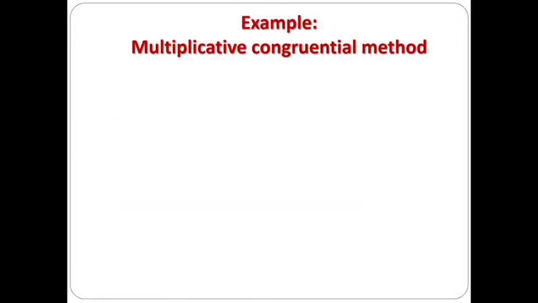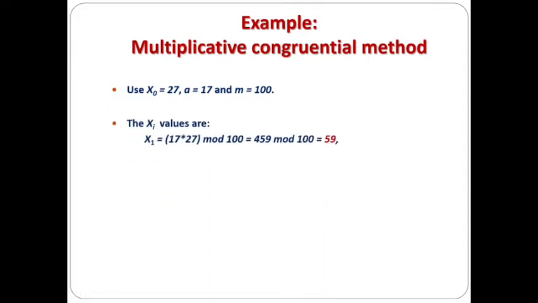Next is the multiplicative congruential method, and here we know that C is equal to 0. So we have the same values for all the other parameters. Now we are going to find the xi values. First, for x1 the formula is A times xi modulus of M. So A is 17, x naught is 27, modulus 100. The value for this is 459, and taking modulus of 100, it is 59.